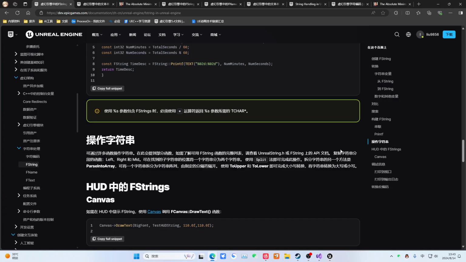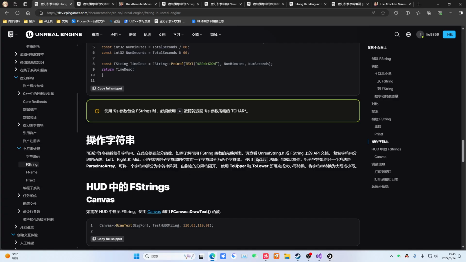Then for strings, you can actually perform a trimming operation. That is, you trim at a certain position. Actually, when we are doing dynamic string concatenation, because with our large model, it will continuously transmit strings, and they are split using commas, periods, and dots, at that point, we need to intercept. So this generally provides some of these interception methods. They are, from the left, from the right, or directly through division. This method is very important.